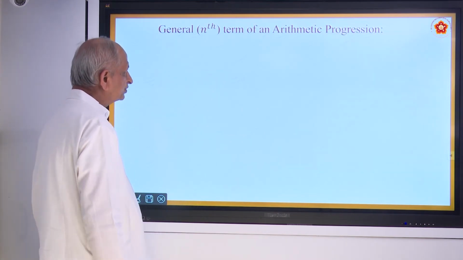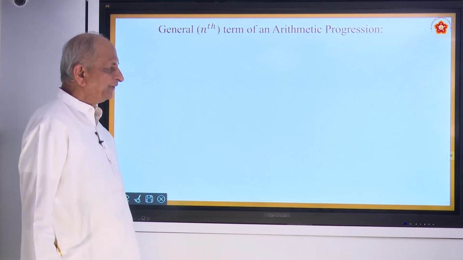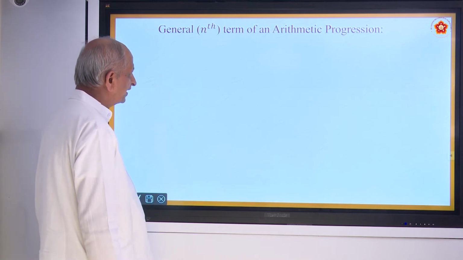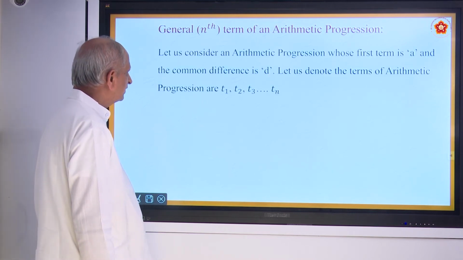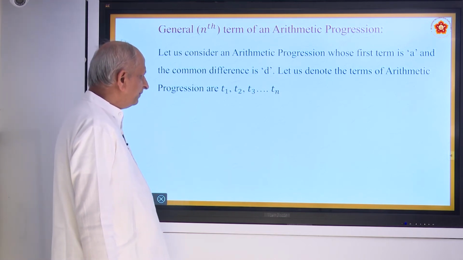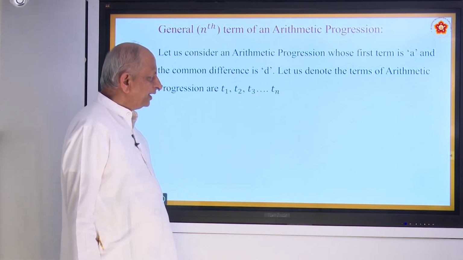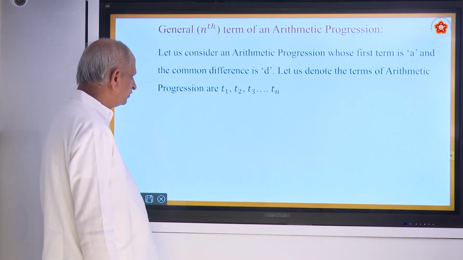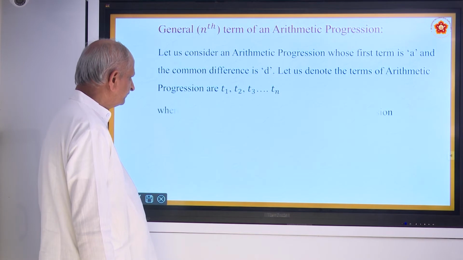Now coming to the next question. Now let us find a formula for the nth term of an arithmetic progression. So consider an arithmetic progression whose first term is a, the common difference is d, and denote the terms of the arithmetic progression as t1, t2, t3 up to tn.